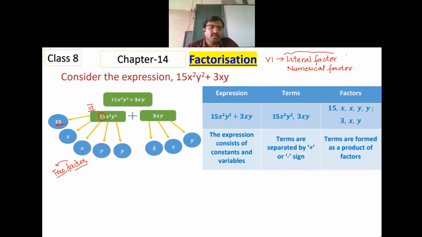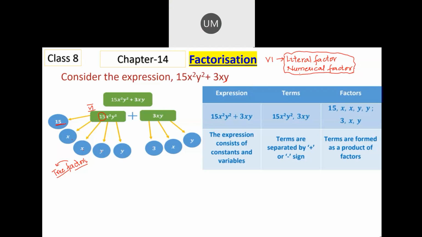The combination of these, when you multiply, you get a term. A term is obtained by the combination of literal factor and the numerical factor. Here 3 is a coefficient of xy, it's only the number. So the numerical factor is just 3, and these are the literal factors. In the expression 15x square y square plus 3xy, the expression consists of constants and variables. These numbers are the coefficients.